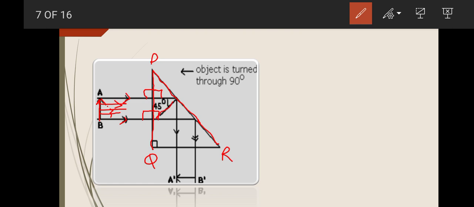By drawing the normal we can see that this angle is 45 degrees. Now this 45 degrees is greater than the critical angle of glass, that is 42 degrees, so it will bend totally inside the prism like this, and the angle of reflection will be 45 degrees again. Same is the case with the second light ray, which passes unbent from the first face and strikes the inclined face. It will bend through an angle of 90 degrees, in which the angle of incidence is 45 degrees and the angle of reflection is also 45 degrees.